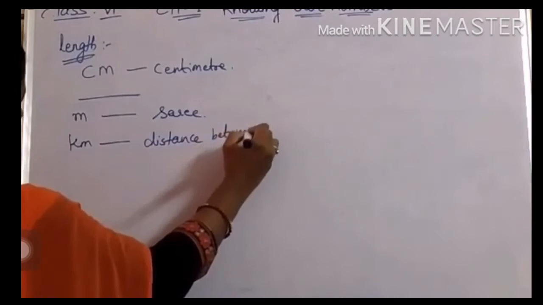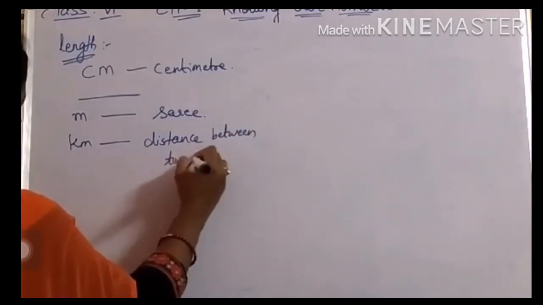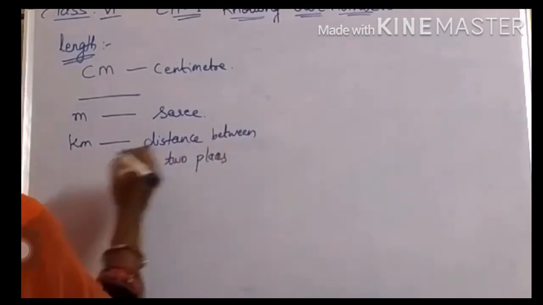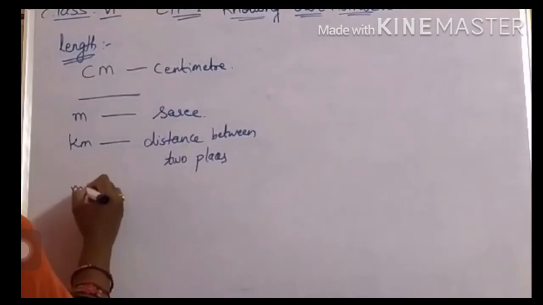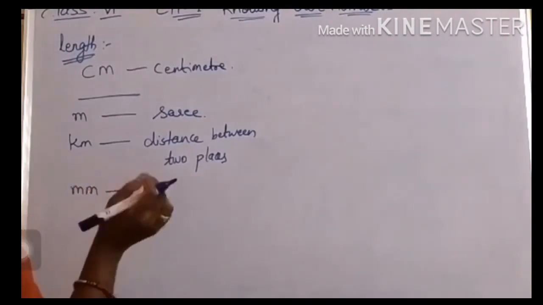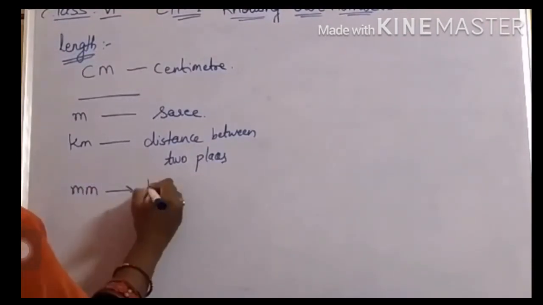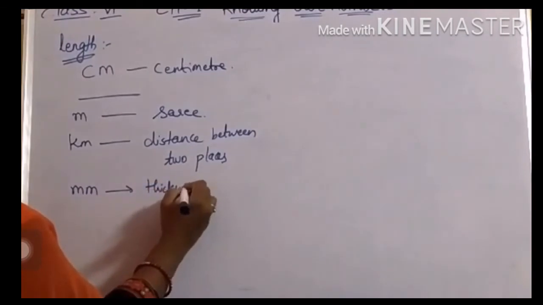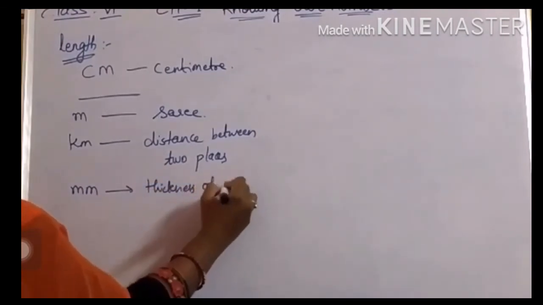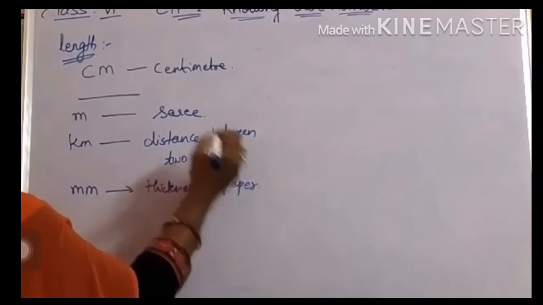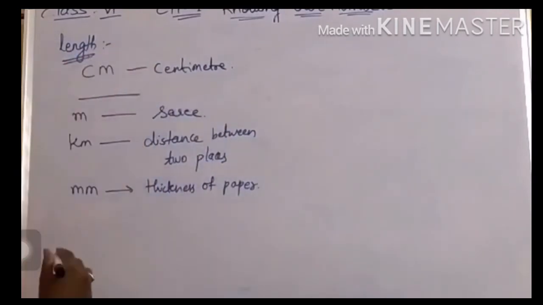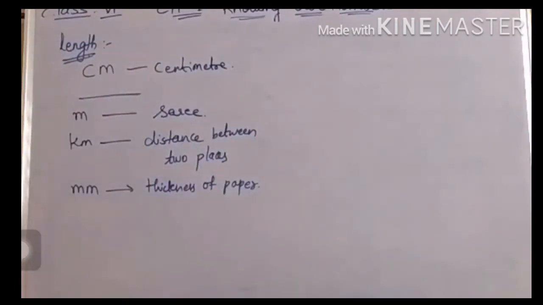Distance between two places, isn't it? And coming to it, we also use millimeters. Millimeter is very small, and used for measuring, suppose, the thickness of paper. Like this we'll use the length units: centimeters, meters, kilometers and millimeters, right?